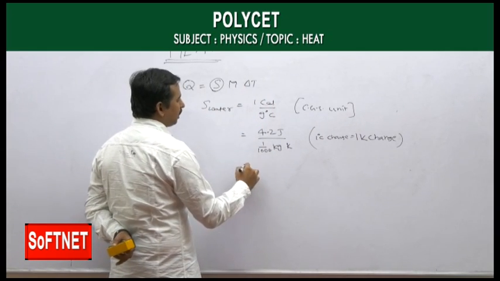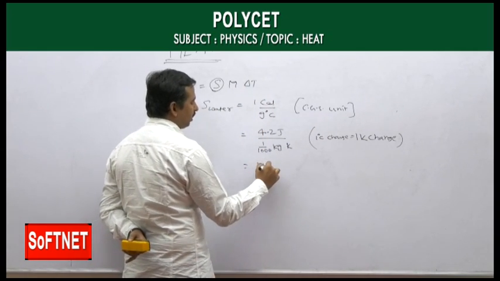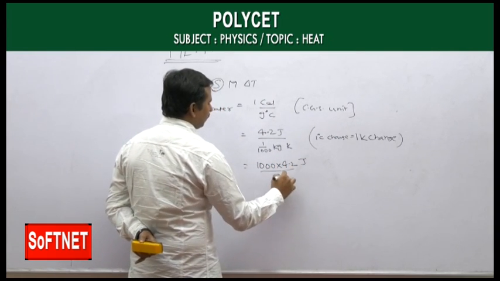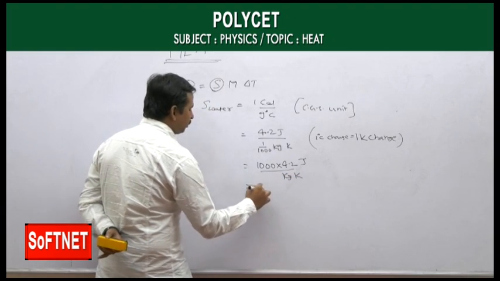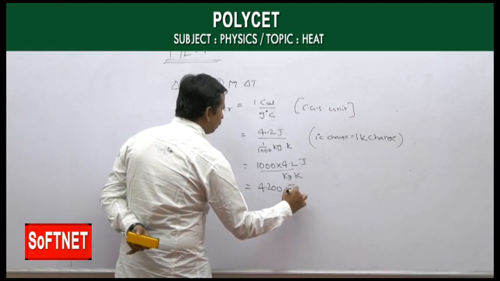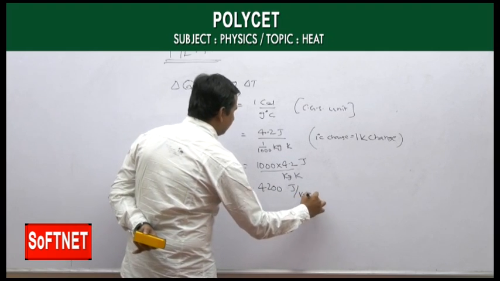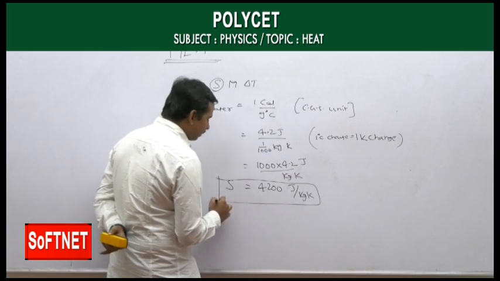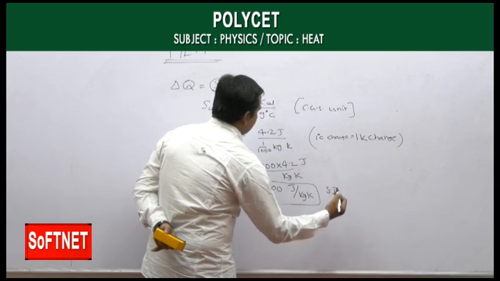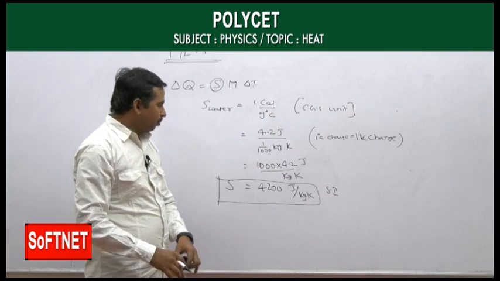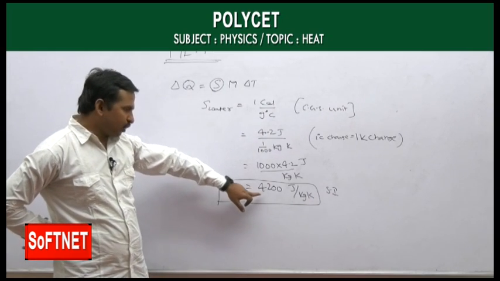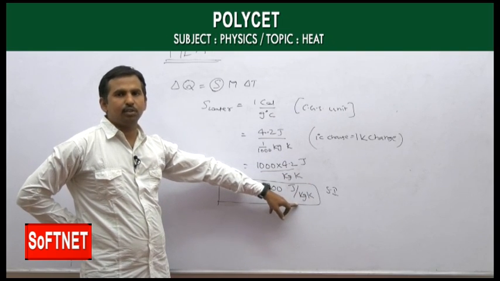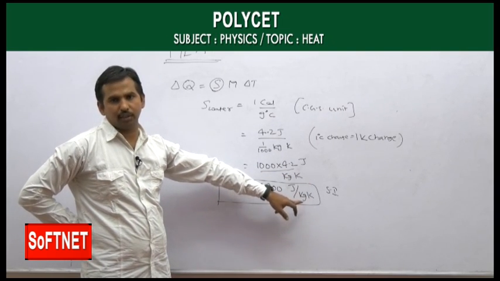Then 1000 coming to the numerator, it becomes 1000 into 4.2 joules per kg Kelvin, which is equal to 4200 joules per kg Kelvin. This is the specific heat of water in the SI system, and that was for the CGS system. But if you observe here, it requires 4200 joules of heat energy for 1 kg of water, which is a huge amount of heat energy.